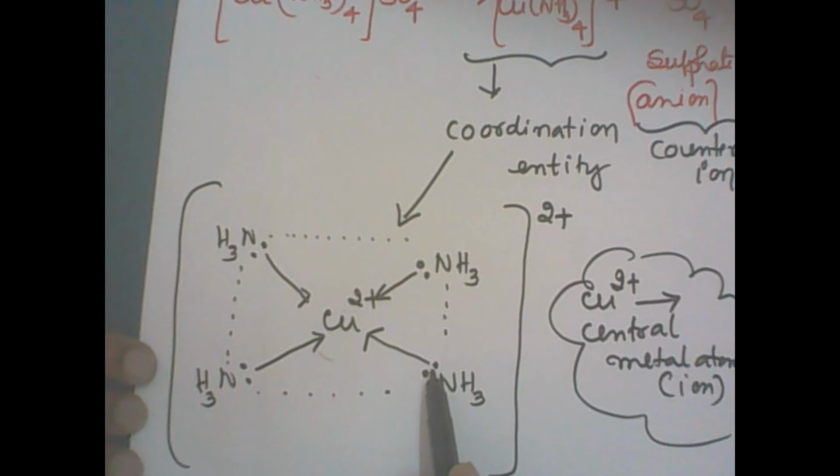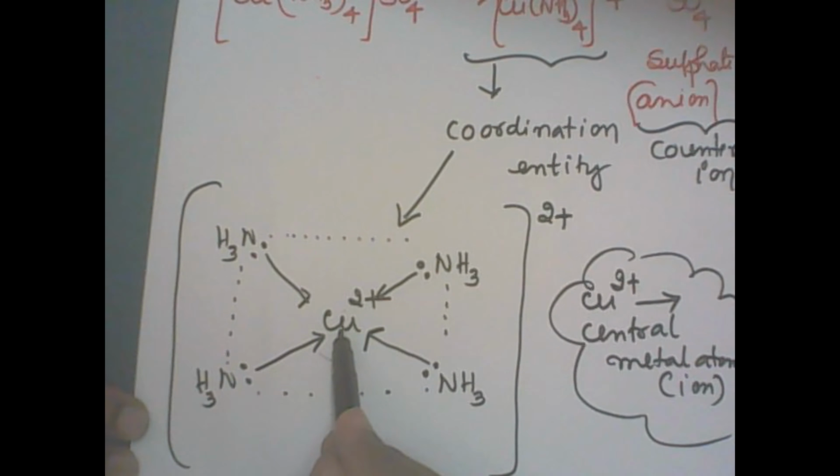Only nitrogen donates the electron pair to the central metal atom. Copper does not donate an electron pair to form the bond. Between copper and nitrogen there is one bond, represented by an arrow mark, which means only nitrogen donates the electron pair for bond formation.